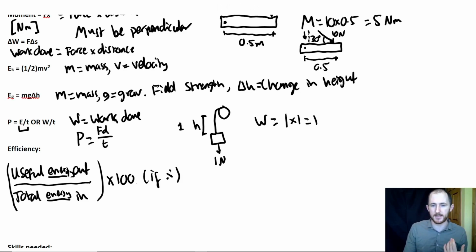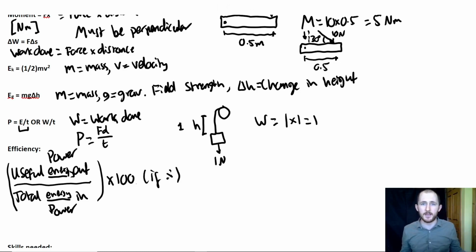The other thing that they like to give you instead is power. So again, when we're talking about electrical appliances, we don't normally talk about the energy. If I look at my phone charger, or my kettle or my toaster or my microwave, it tells me the wattage, not the number of joules, because it depends how long you use it for. So we normally use power instead.